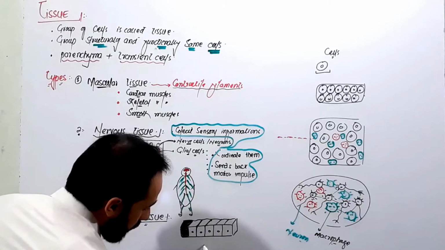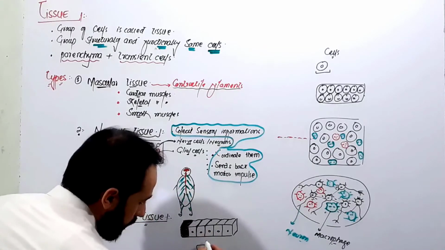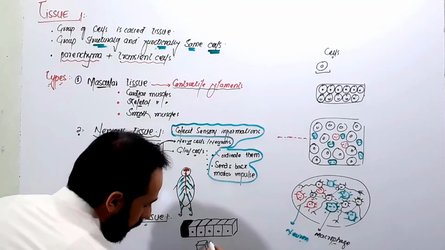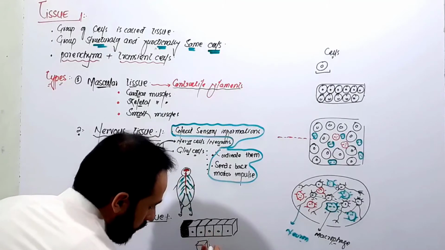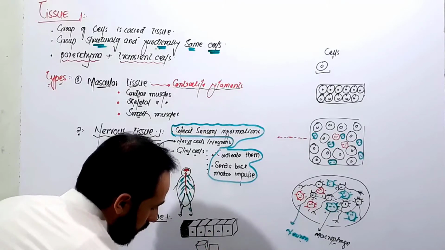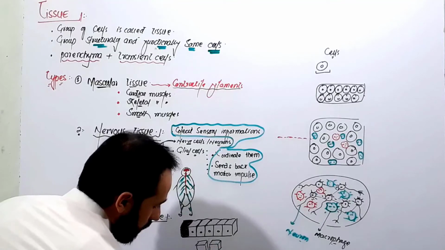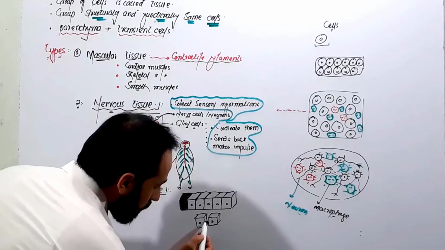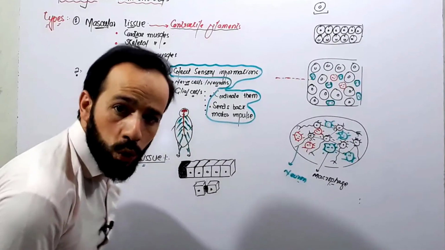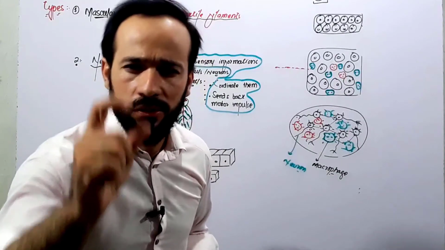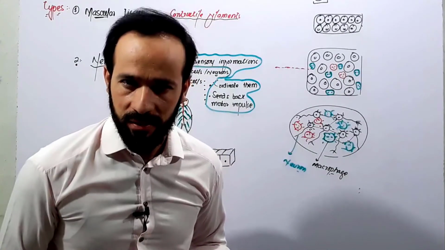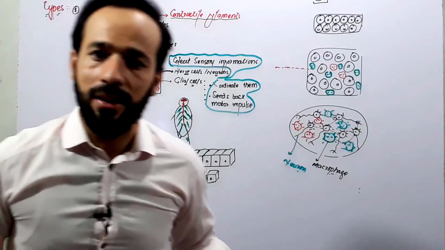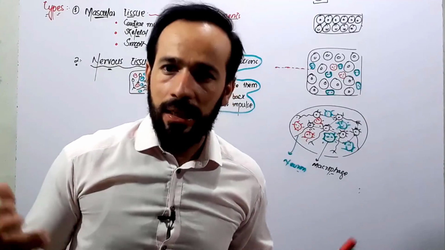In between these two adjacent cells, these two cells, you can see there is no or very little intercellular space, right? So this type of tissue which is present in our body, we call the epithelia or epithelial tissue.